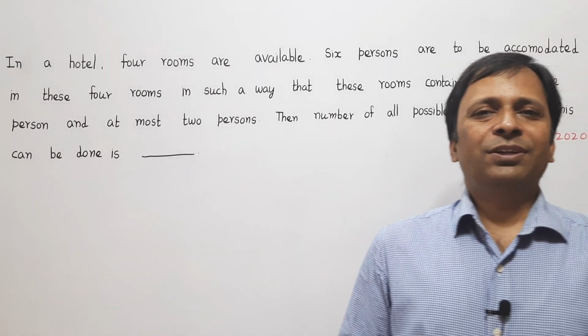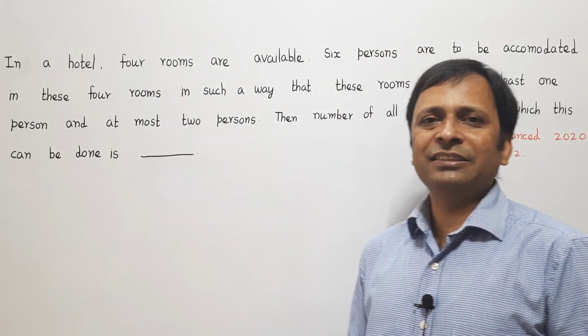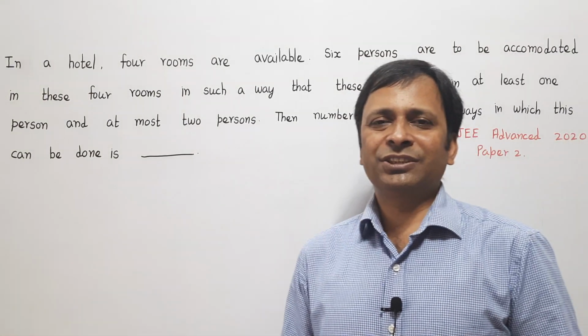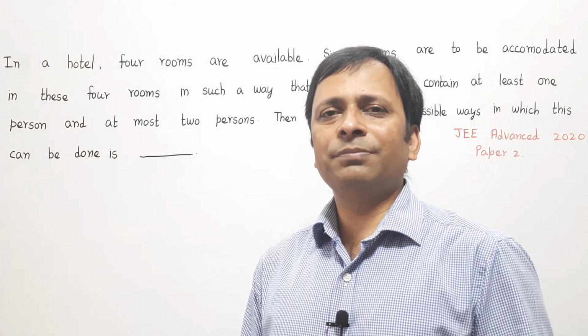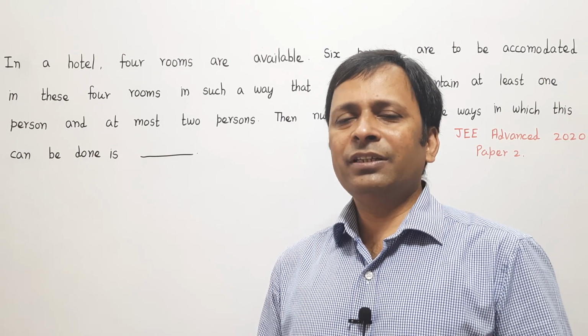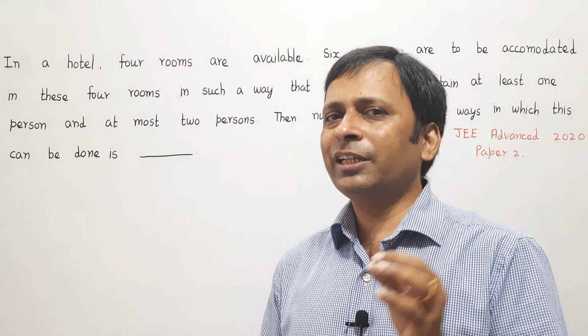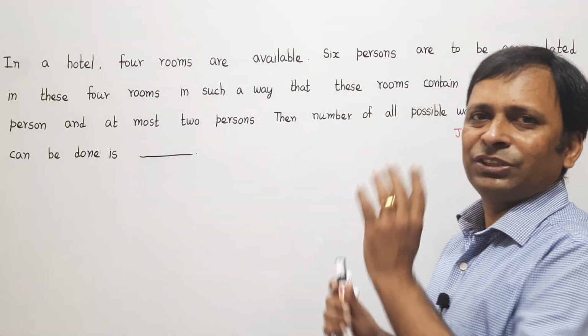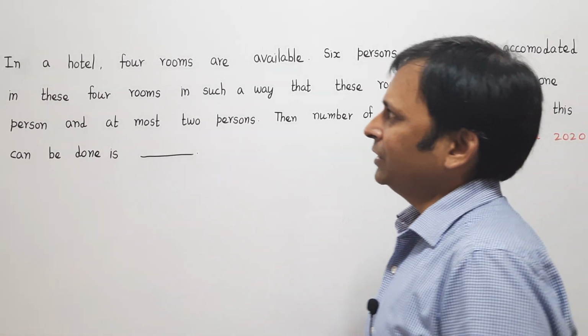Let's take another problem on permutation and combination, which is again a very easy and very straightforward question. As I keep saying, the problems coming in JEE Advanced are not necessarily very tough or very lengthy. Sometimes the questions are so simple and straightforward that you can do them in less than 1 minute, and this is one such very easy question. Let's see what the question says.